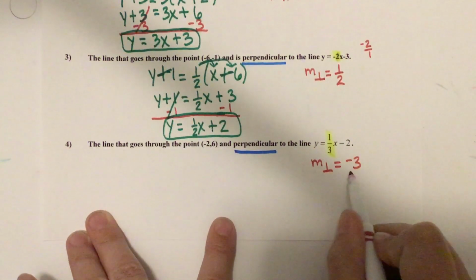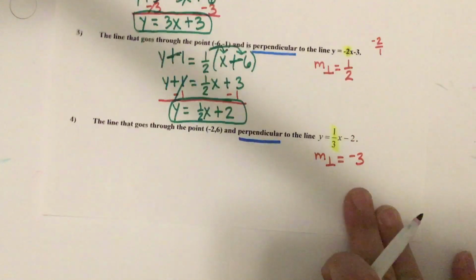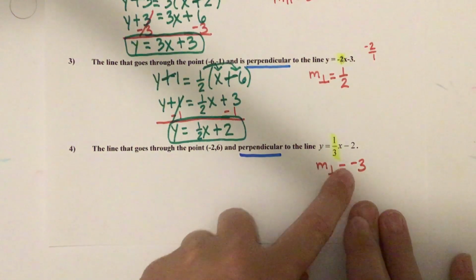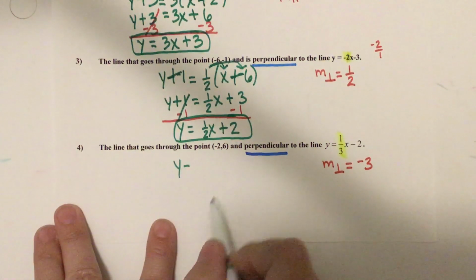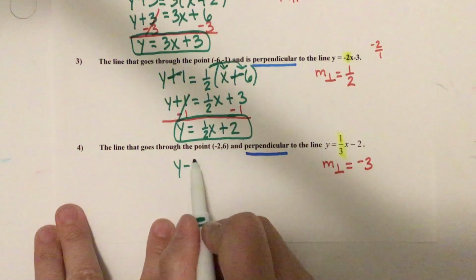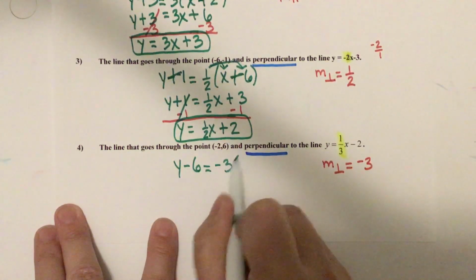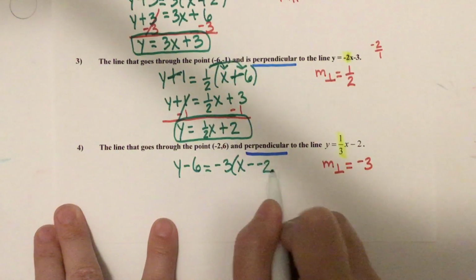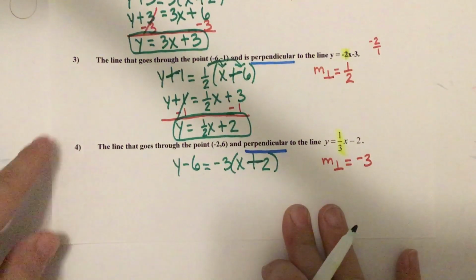-3. And I can put over 1, but -3 is the same thing as -3 over 1. Okay, so I'd rather have it look like this. So now we're ready. We've got our point and we've got our slope. So here we go. We go y minus 6, that's the y coordinate, equals our perpendicular slope, parenthesis, x minus -2, because that's the x coordinate. The minus and negative back to back makes a big old plus.